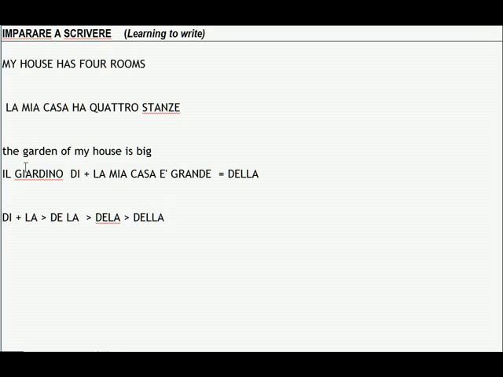Now, this is not the linguistic transformation the way it took place, but if it helps you, do it step by step. So you start with di la, becomes de la, and then becomes della. So the conclusion, the complete sentence, would be: il giardino della mia casa è grande.